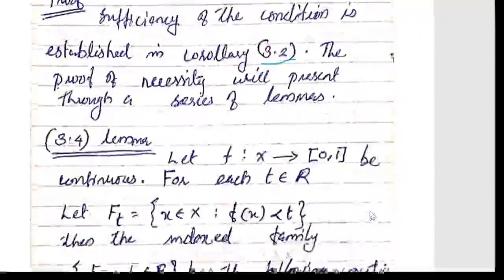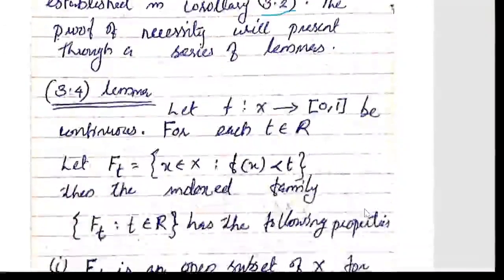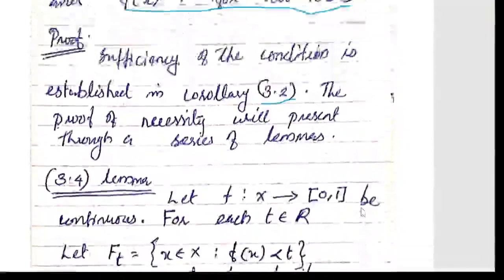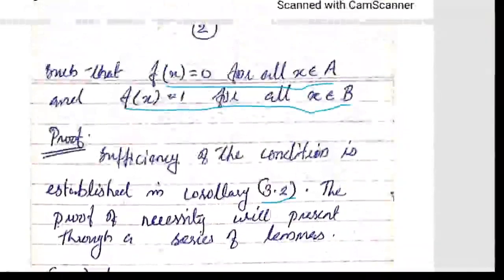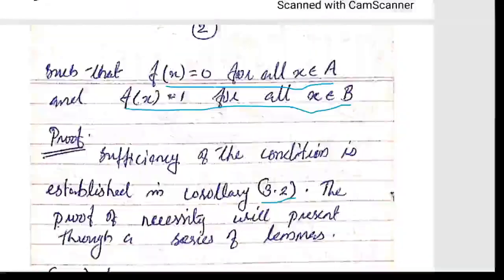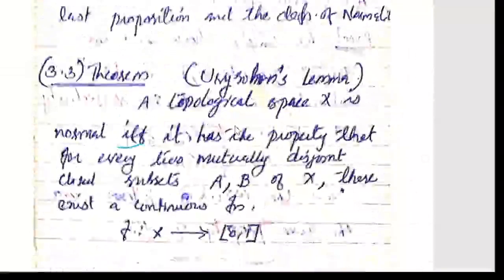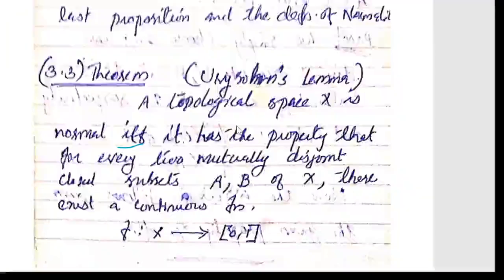For proving the necessity part, we need two lemmas. So, lemma 1. We have proved that if such a function exists, the space is normal. Conversely, we want to prove that if it is normal, there exists a continuous function f which maps every element of one closed set to 0 and the other closed set to 1.